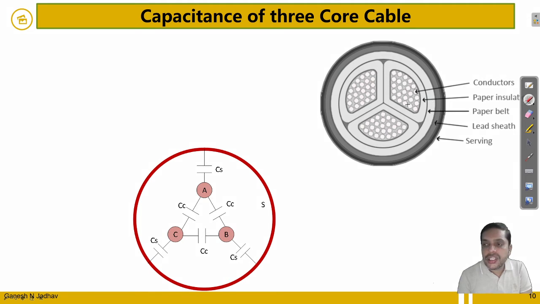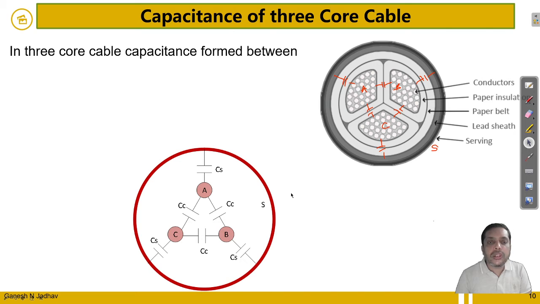So let us consider that this is the conductor A, this is the conductor B, this is the conductor C, and this is the sheath. The capacitance will form in these two, these two, these two, as well as the capacitance will form between these two and these two. So this capacitance will be formed.